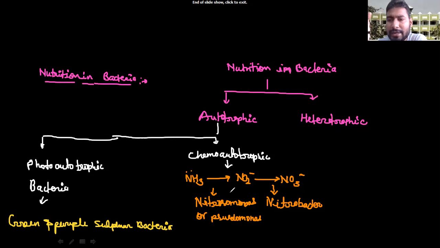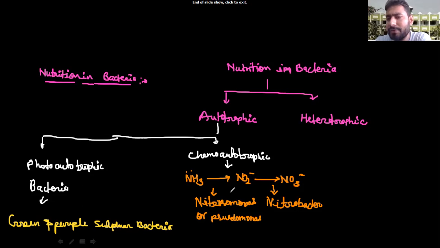Here they are not dependent on any living beings, and do not get nutrition from any other living beings. They have their own ability to perform photoautotrophic or chemoautotrophic nutrition. Photoautotrophic means they have chromatophores in which pigment is located, and these pigments trap sunlight and utilize it to produce energy in the form of ATP.